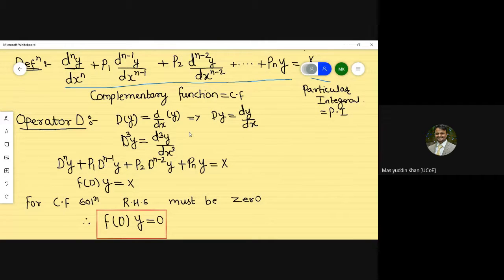Now coming to the next part, there are various possibilities for the right hand side functions that will be given, but we will look at the right hand side later on.